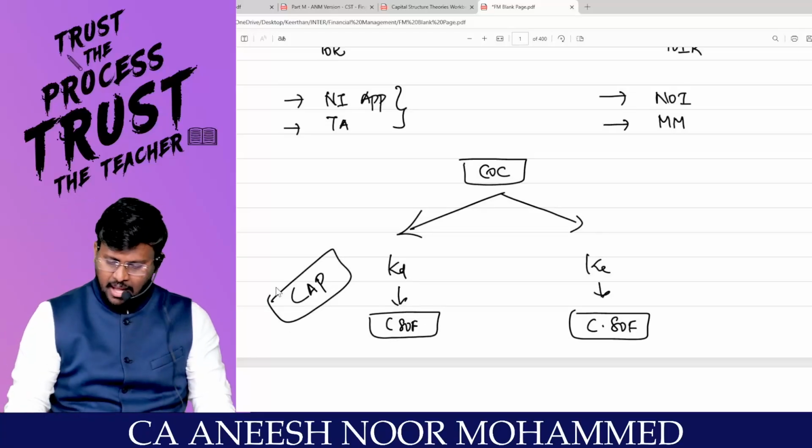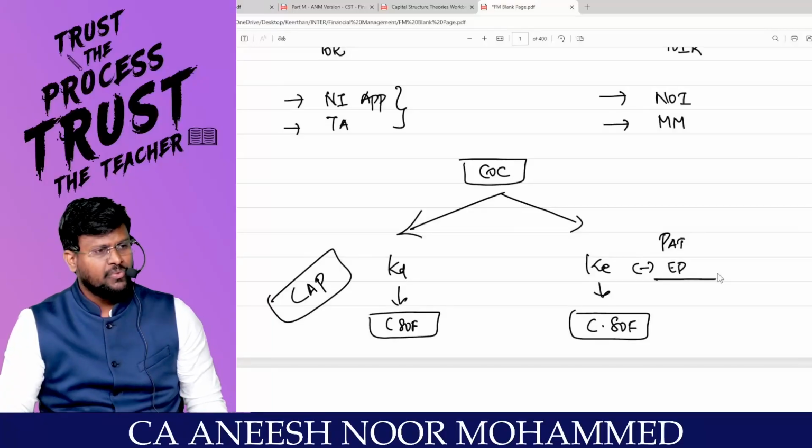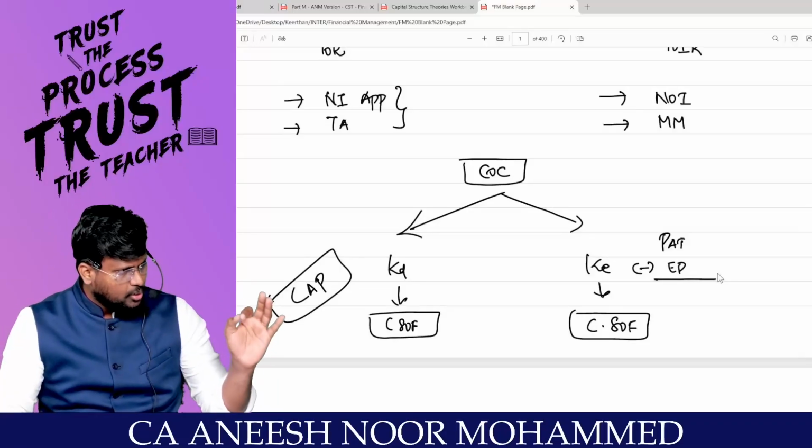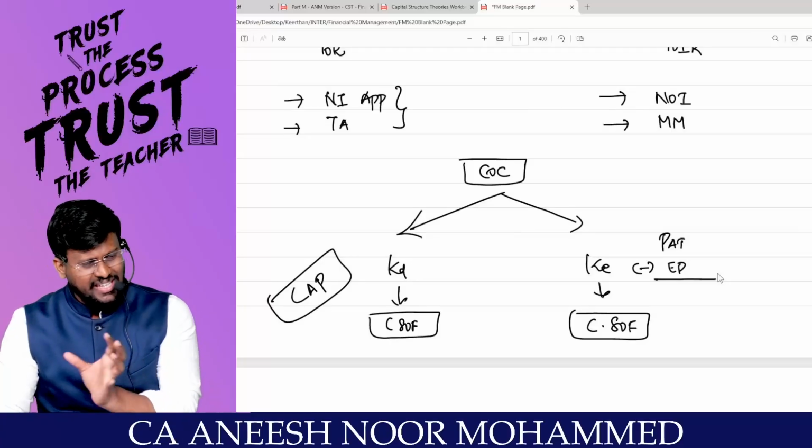Are you with me? Yes, sir. And KE is, sir, after paying tax, from the profit after tax, I am paying the equity dividend. Are you with me? Which cannot be debited to the P&L account. That means, sir, KE is always a costlier source of finance than KD. Always KE is a costlier source of finance than KD.